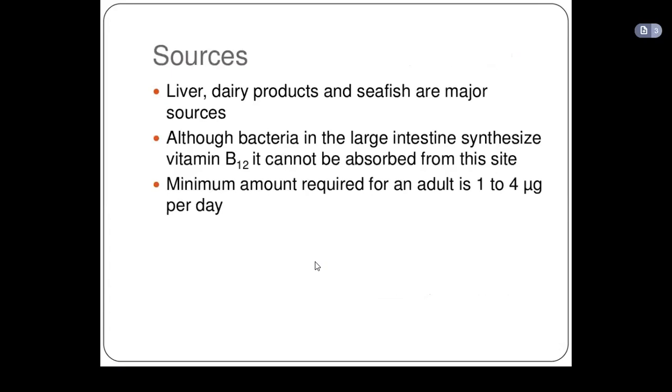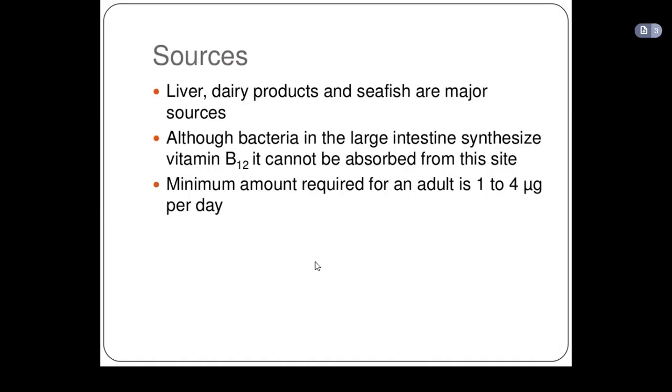So vegetarians who don't eat anything that is animal, who only eat fruit, plants, and vegetables, are at a higher risk of getting vitamin B12 deficiency anemia because they are not taking animal products. But you get vitamin B12 from animal products, so from liver, dairy products, and sea fish.